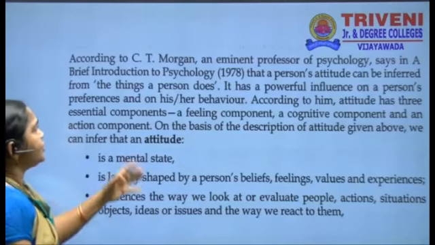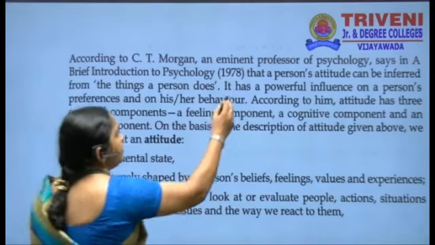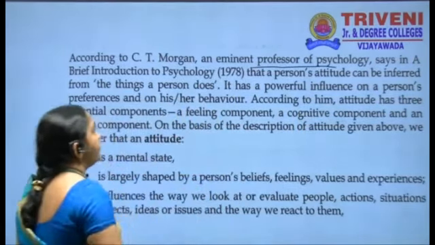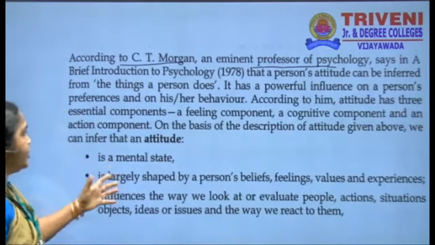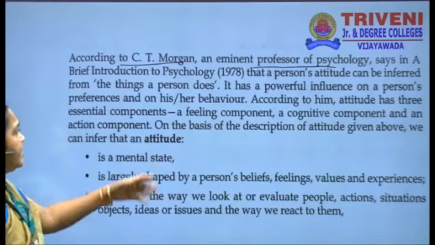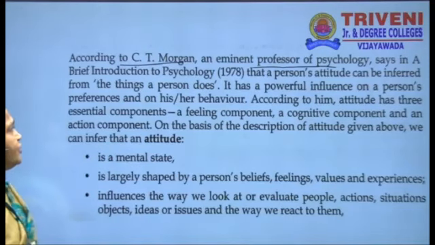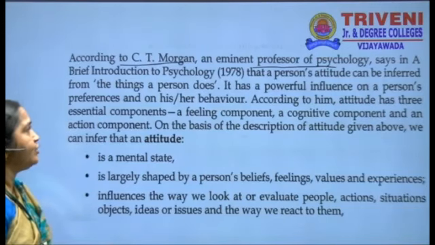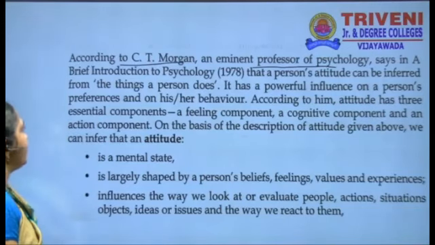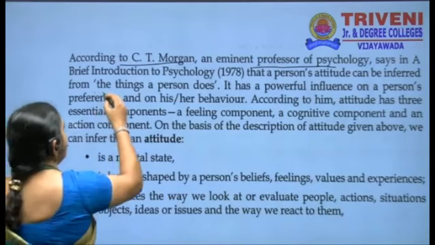Now, according to C.T. Morgan, an eminent professor of psychology, in his Introduction to Psychology in 1978, a person's attitude can be inferred from the things a person does.